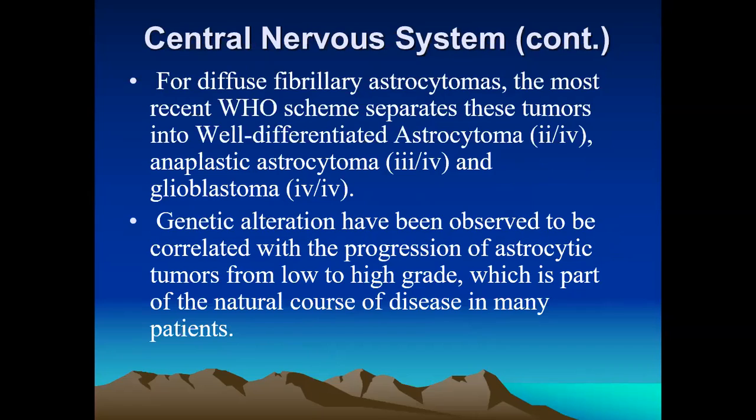So for the diffuse fibrillary pattern, the WHO classification, the WHO scheme, can separate these neoplasms or tumors of the central nervous system. The well differentiated astrocytoma gets 2 out of 4, anaplastic astrocytoma is graded grade 3 out of 4, and glioblastoma multiforme gets 4 out of 4. So this is the grade distribution from the well differentiated to the anaplastic astrocytomas.